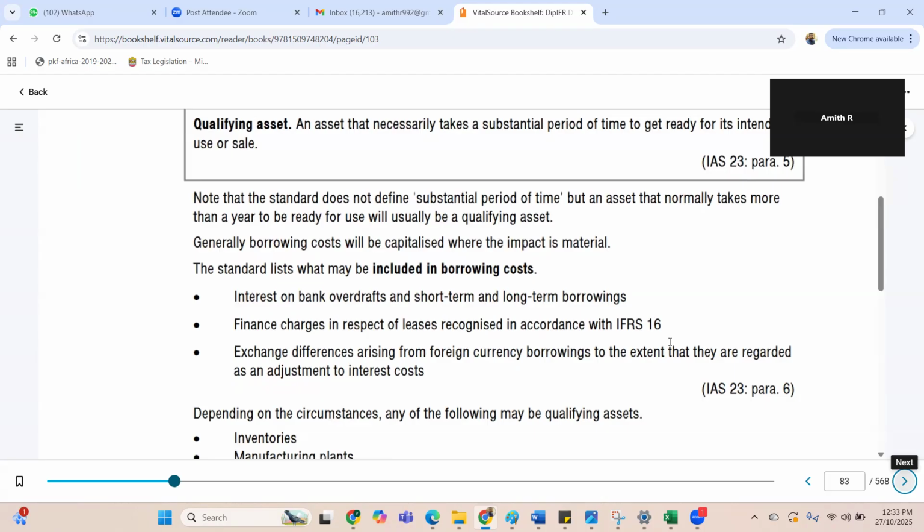So let's say that I have taken an asset on lease to construct this asset. In that case, the finance element of that is also a borrowing cost. Exchange differences arising from foreign currency borrowings, to the extent they are regarded as an adjustment to interest cost. So if I have a foreign currency borrowing, to the extent that the foreign currency difference is related to the interest, that is also a borrowing cost.